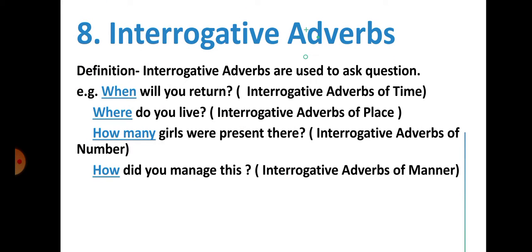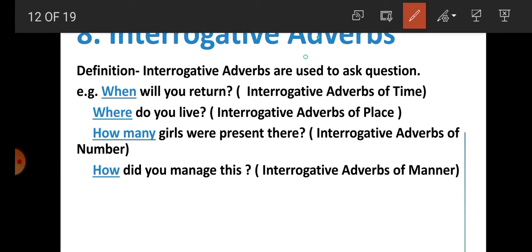Number 8, interrogative adverb. What is interrogative adverb? Interrogative adverbs are used to ask questions. For example, students, when will you return? Here, when is used to ask the question, and when tells about the interrogative adverb of time. When asks the question about the time of the action.